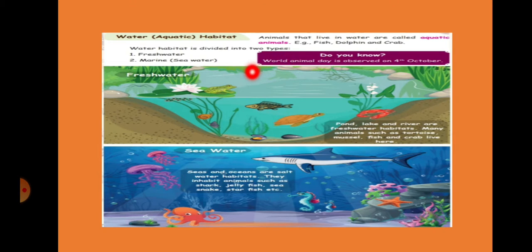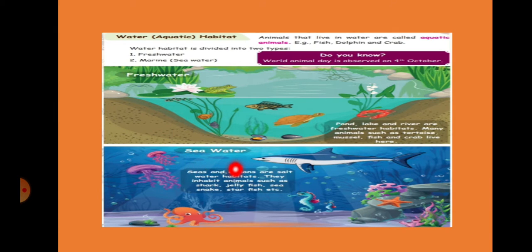This is also divided into two types, freshwater and marine or seawater. Freshwater means the animals found only in ponds, lakes and rivers, that is fresh, not salty water.